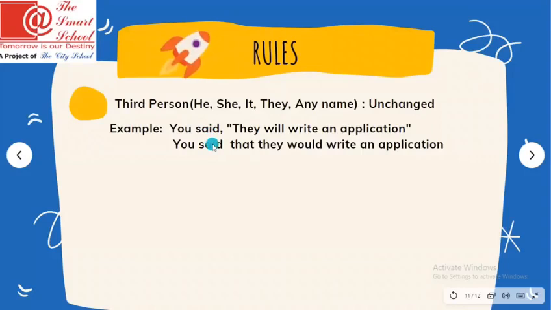Said always remains the same. You have a choice with say. If the word say is written over here, you can keep it the same or change it to said. You said that they would write an application. We have told you that will is always converted into would. Okay, so these were the rules.